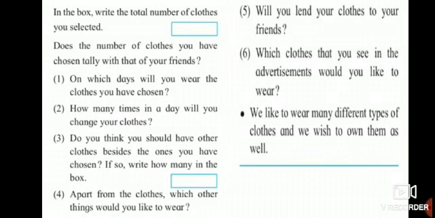Fourth question. Apart from the clothes, which other things would you like to wear? Fifth, will you lend your clothes to your friends? Will you give? Sixth, which clothes that you see in the advertisements would you like to wear?